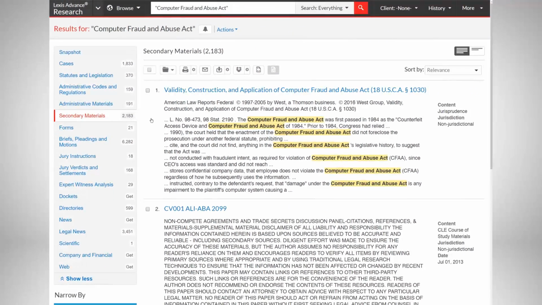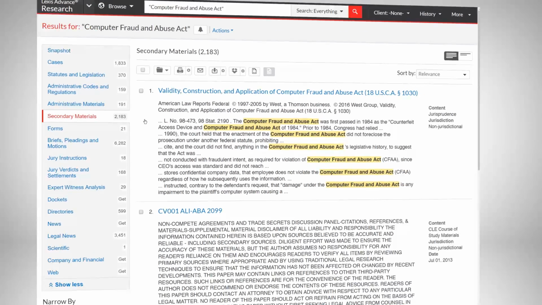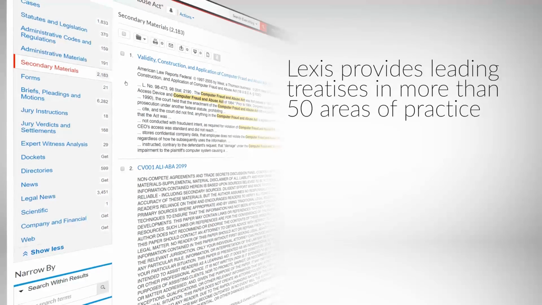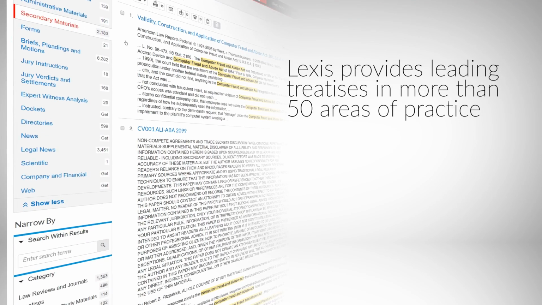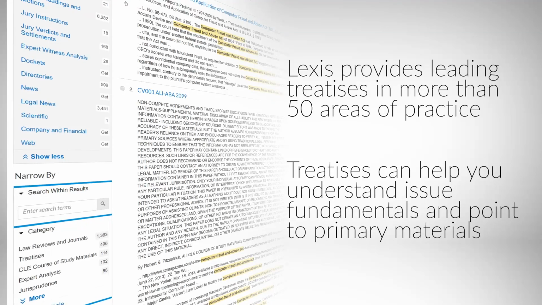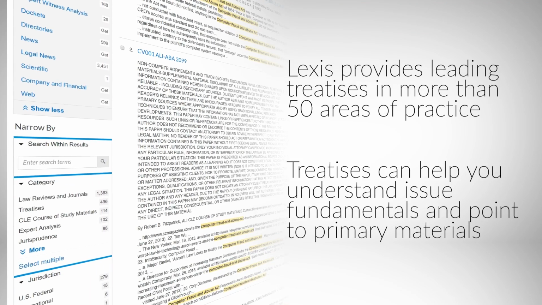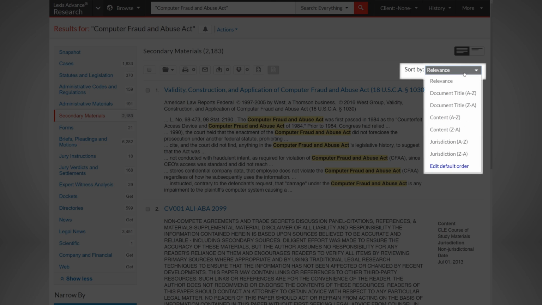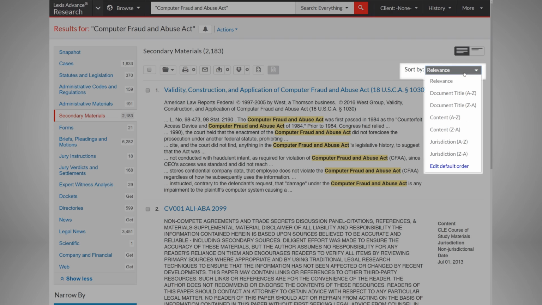Your results now include treatises, law review and journal articles, and more. Lexis provides leading treatises in more than 50 areas of practice that can't be found anywhere else. Treatises can help you to understand the fundamentals of an issue and point you to important primary materials. These will be ranked by relevancy on the cite list, but you can change the sort order if desired.